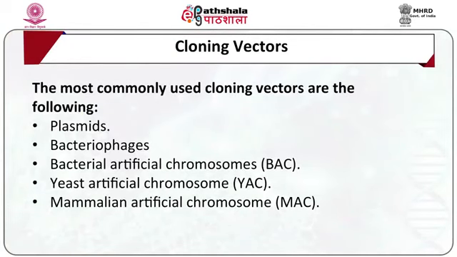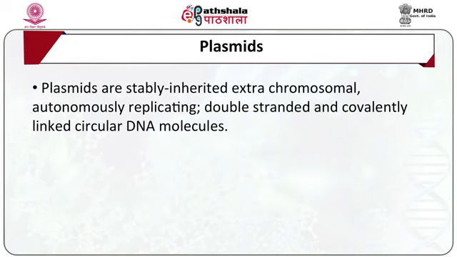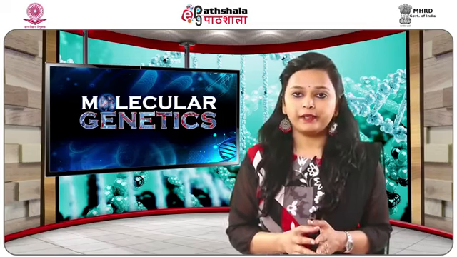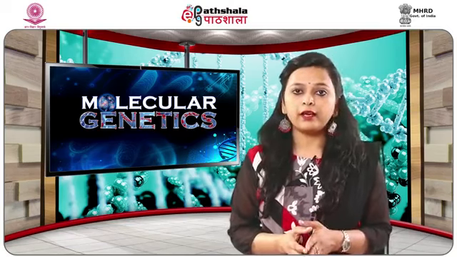Most commonly used cloning vectors are plasmids, bacteriophages, bacterial artificial chromosomes also called BAC, yeast artificial chromosomes also called YAC, and mammalian artificial chromosomes like MAC. So first of all, let's talk about plasmids. Plasmids are stably inherited extra-chromosomal, autonomously replicating, double-stranded and covalently linked circular DNA molecules. These are commonly found in bacteria and also in archaea and eukaryotes.